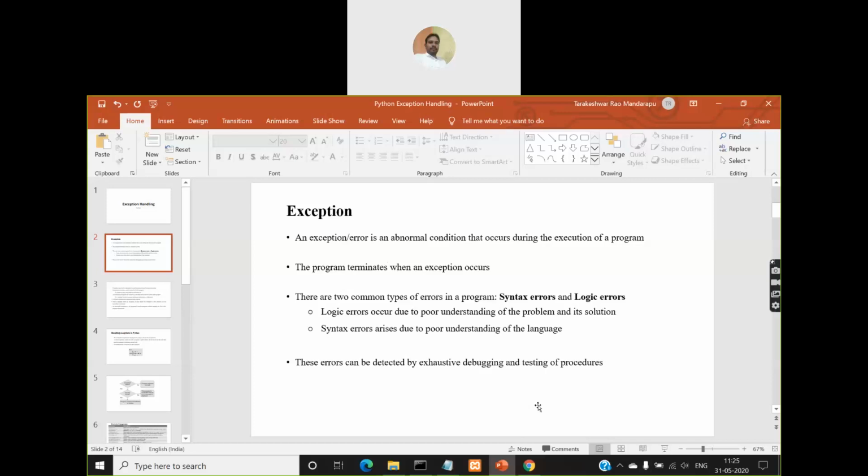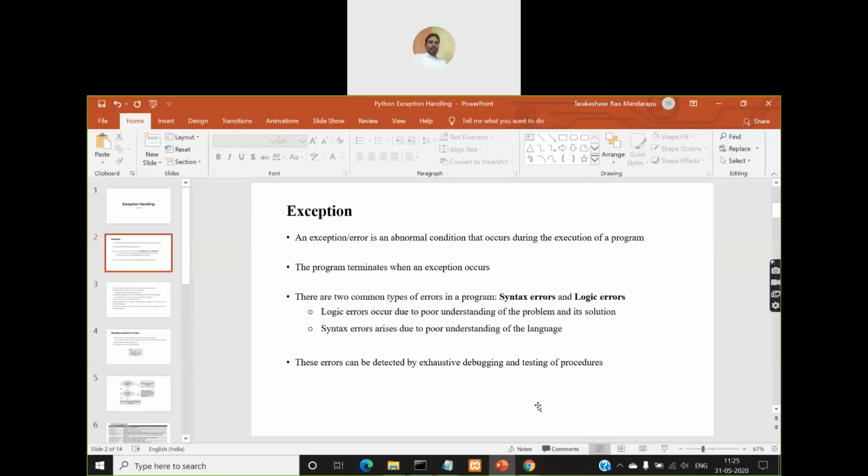If it is a syntax error, it will be easy to identify. The programming language itself will generate an error for you when you write the program, right? But logical errors, the programming language or the software that you install for running the Python program will not detect the logical errors for you, right?